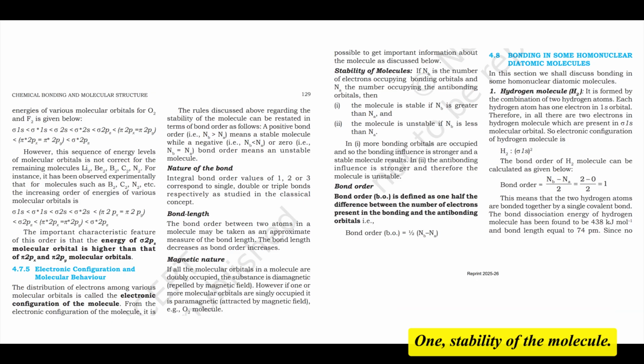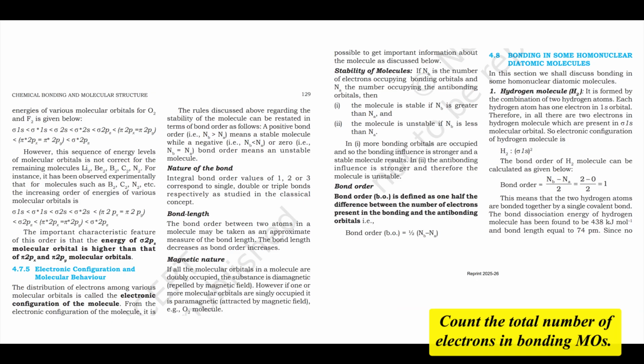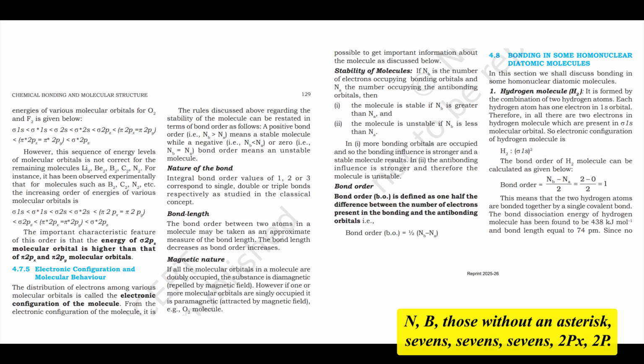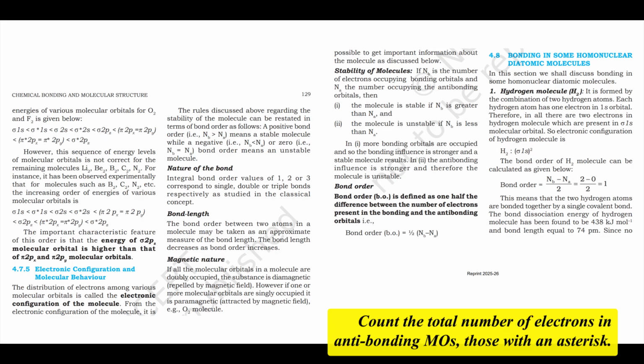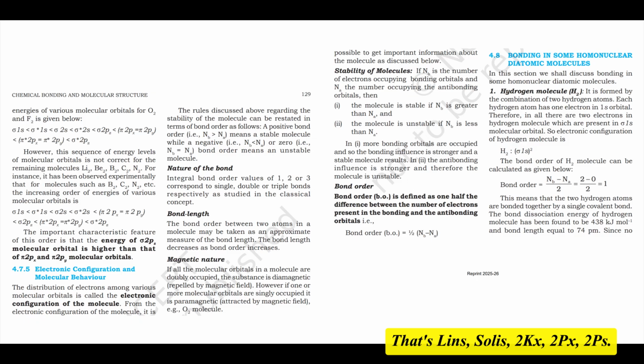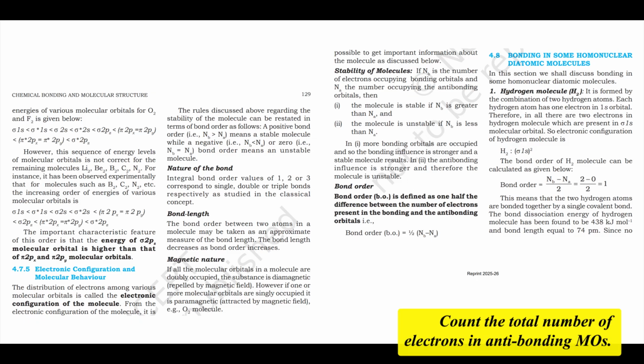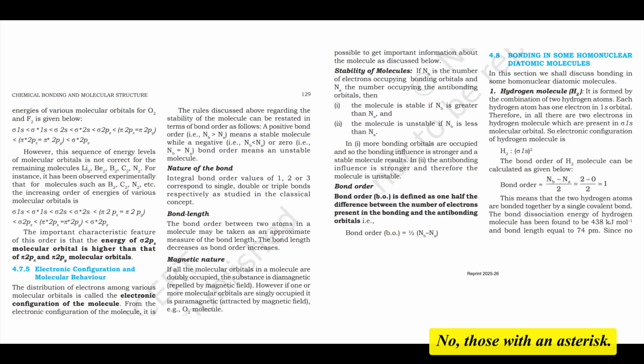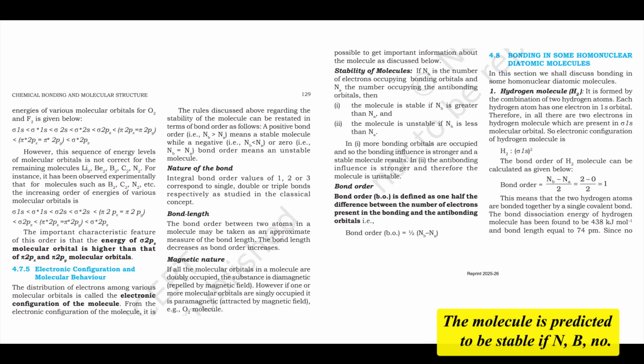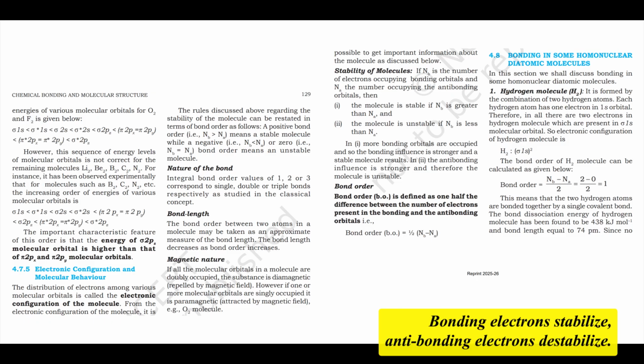1. Stability of the molecule. Count the total number of electrons in bonding MOs, Nb, those without an asterisk. Count the total number of electrons in antibonding MOs, Na, just those with an asterisk. The molecule is predicted to be stable if Nb is greater than Na. Bonding electrons stabilize, antibonding electrons destabilize.